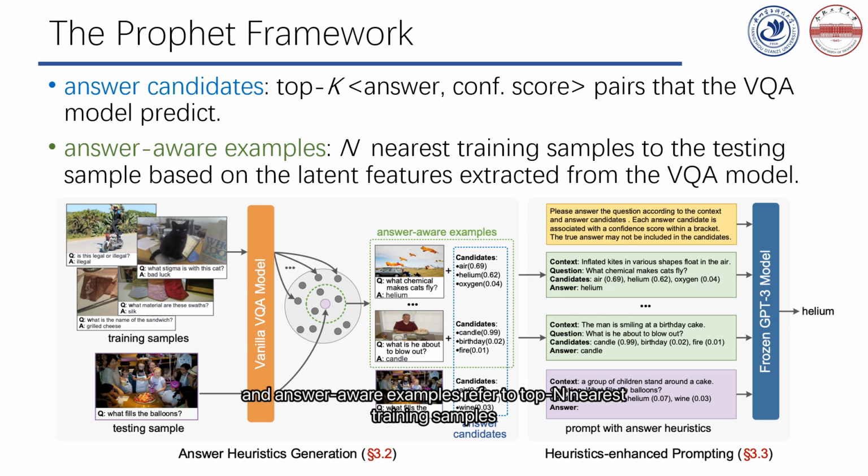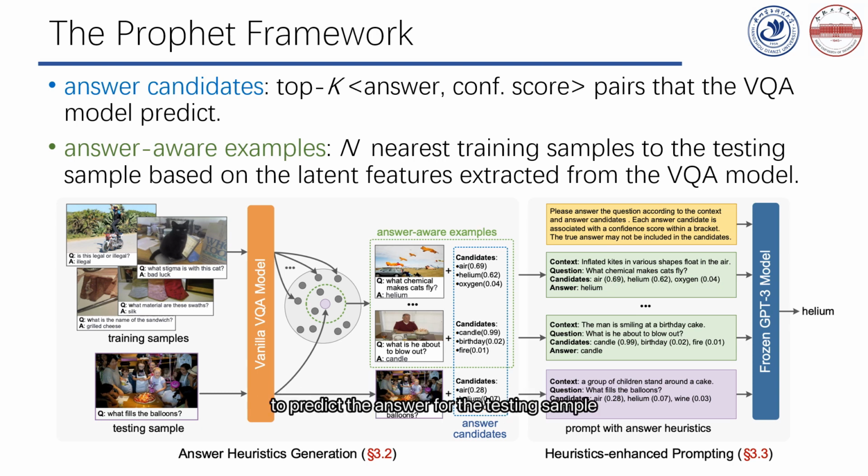And answer-aware examples refer to the top n nearest training samples to the testing sample, based on the similarity of the latent features of the VQA model. The generated answer heuristics are integrated with the questions and captions to format a structured prompt to instruct GPT-3 to predict an answer for the testing sample.